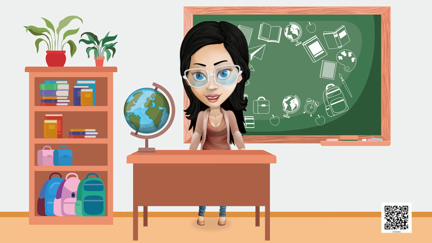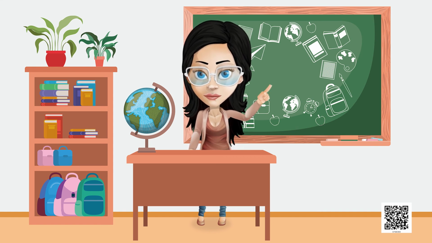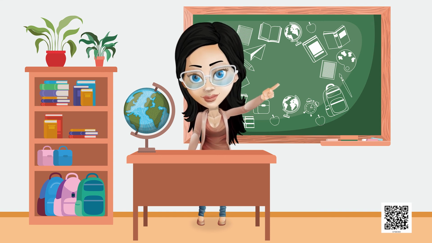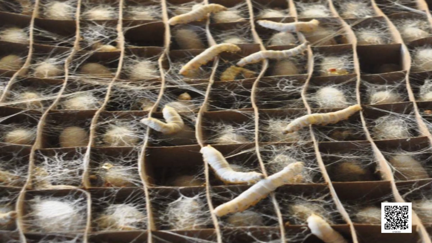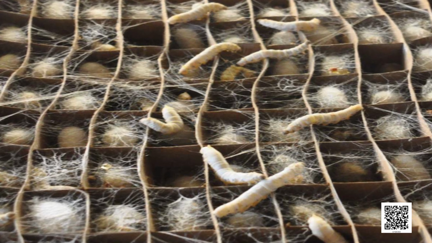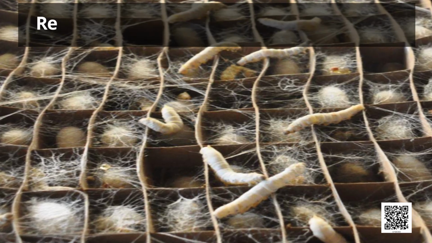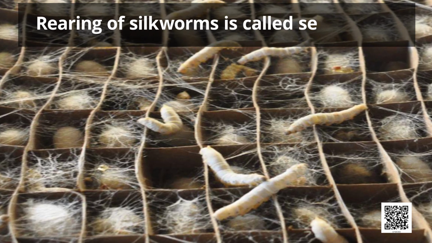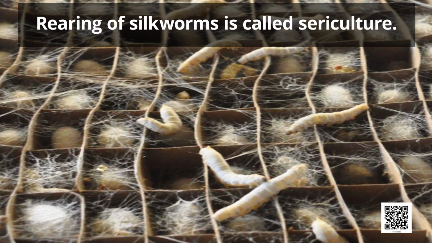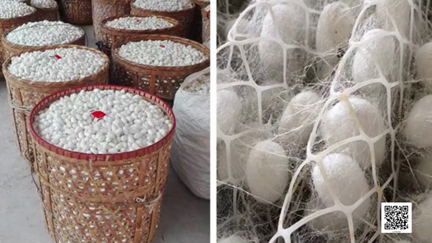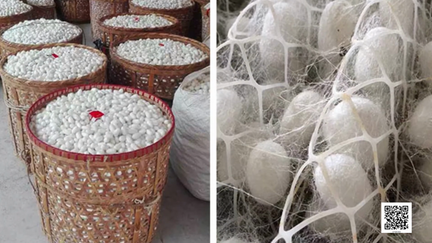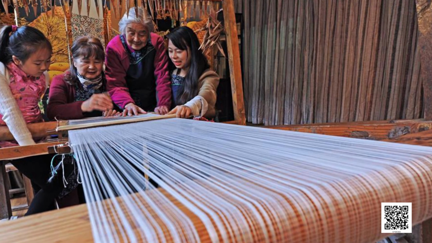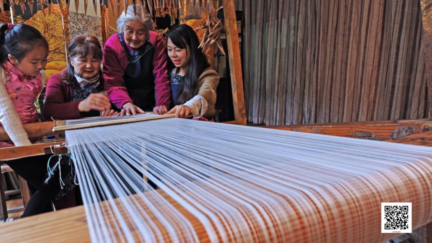Now let's see how silk fiber is obtained from cocoon. To obtain silk, silkworms are reared. The rearing of silkworms is called sericulture. The pile of cocoons is used for obtaining silk fiber. China has the largest silk production in the world.